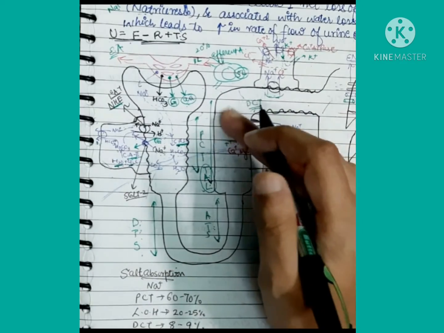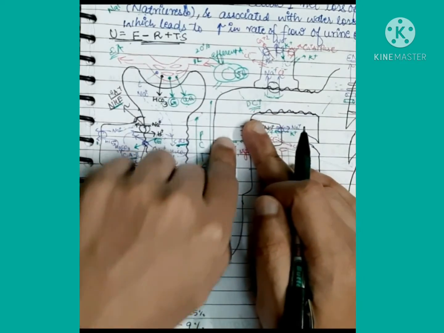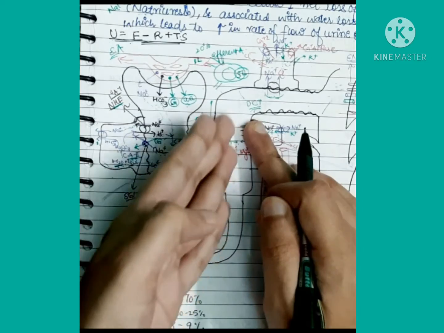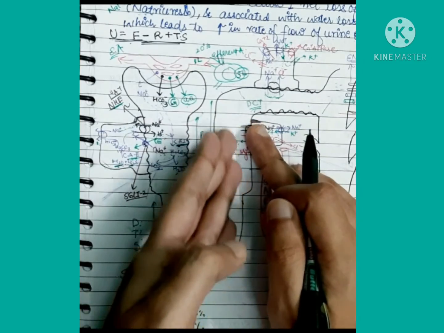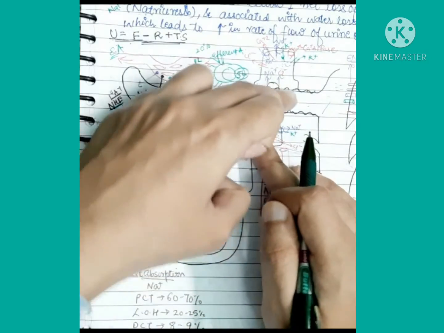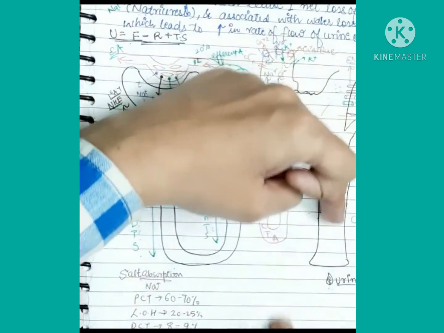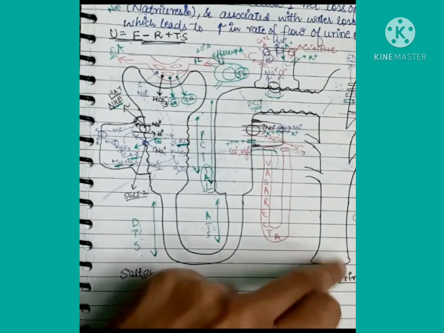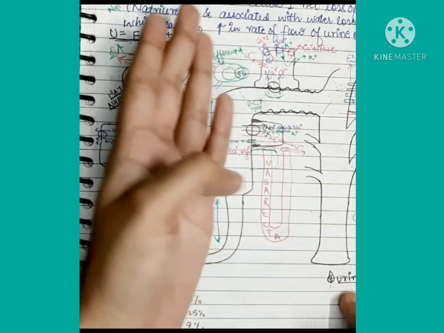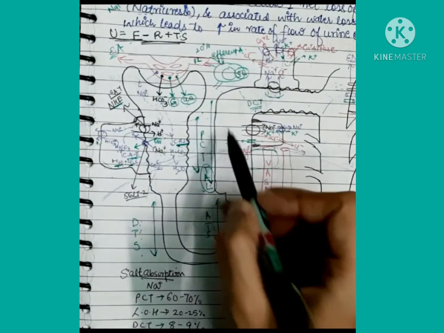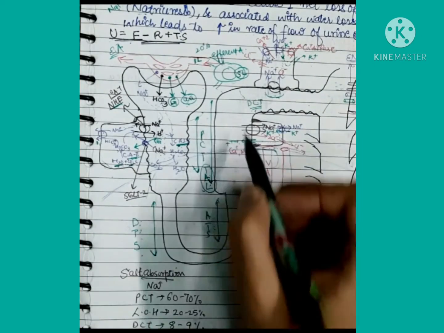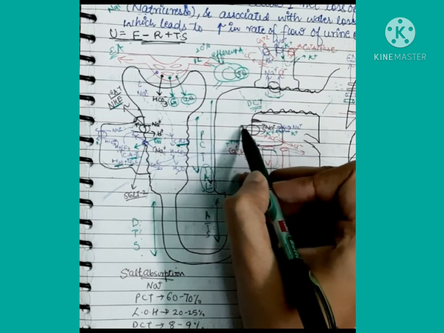Then the sodium, potassium and 2 chloride ions stay in the lumen, all the way towards the lumen, and come into the urine. So urination will occur, and this is called diuresis, which means diuresis has occurred by using this inhibitor.